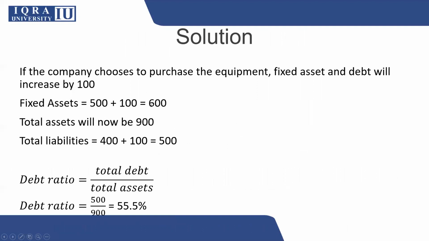If after this situation I apply the debt ratio, the formula will be total debt divided by total assets. Now the total debt will be 500 as illustrated over here, and the total assets as given over here are 900. So that ratio is moving to 55.55%. It means that now your contribution in the business is 44.5%, while the debt contribution is 55%. Remember that this situation will arise when you are planning to borrow the fund and buy the asset with that fund. So naturally your asset is increasing as well as your liability portion will also increase.